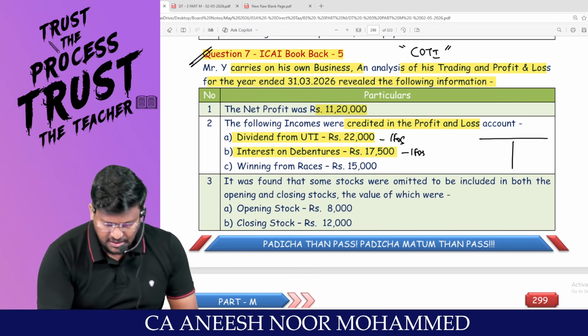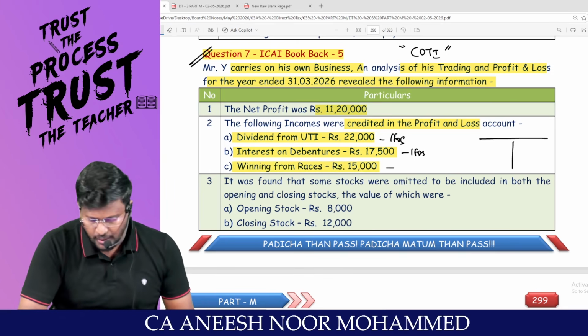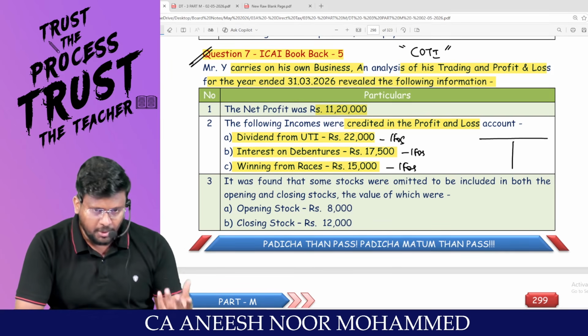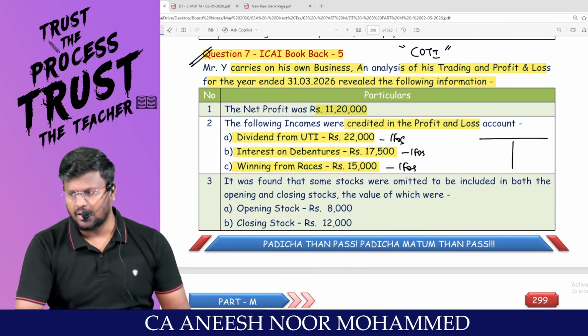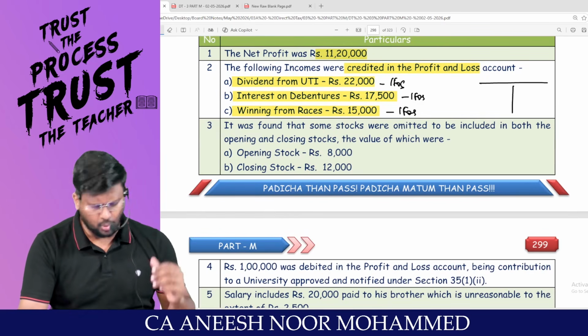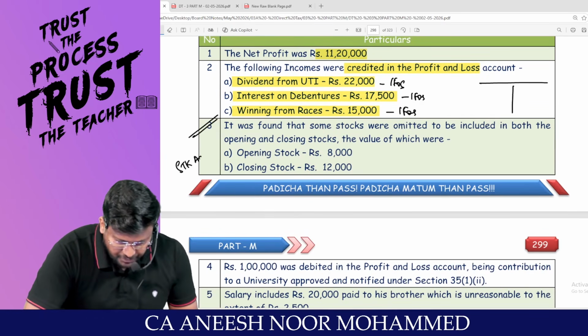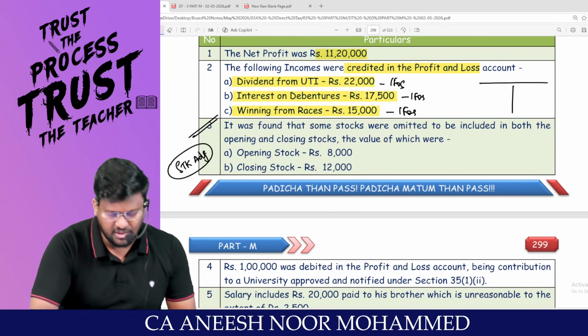Winning from races 15,000. This is a casual income. Again, this is an IFOS income. Should be removed from the PGBP and should be included in the IFOS. Next adjustment, nothing more. It was found that this is called the stock adjustment. Sometimes the stock adjustment may be tested in exam.